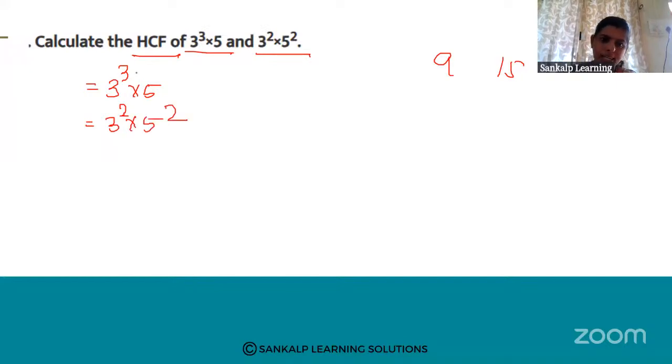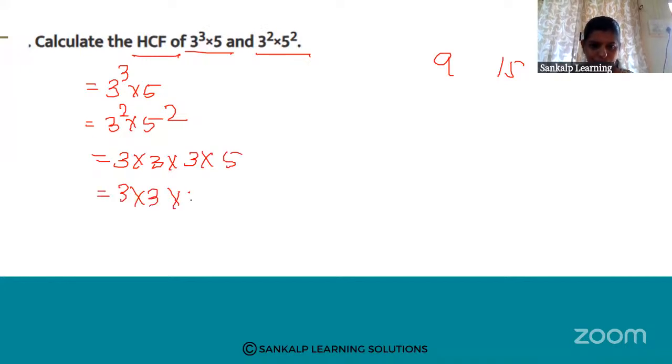Here 3 cube is there, here 3 square is there. So if you split this, 3 into 3 into 3 into 5, and this is 3 into 3 into 5 into 5. So here 3 is common, 3 is common, and 5 is also common, right?